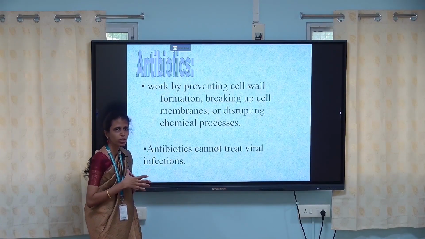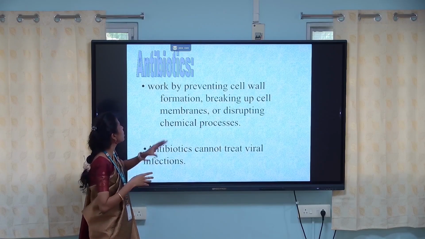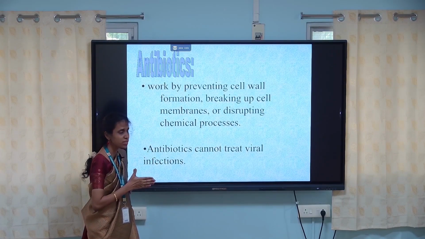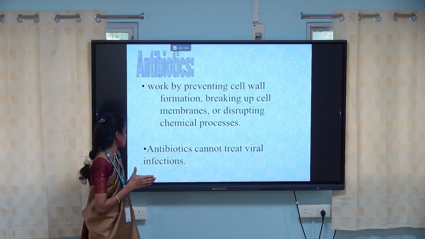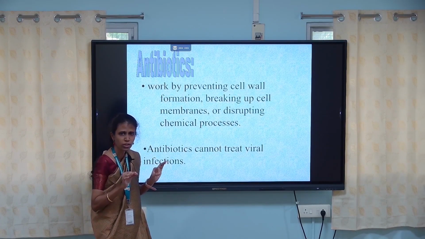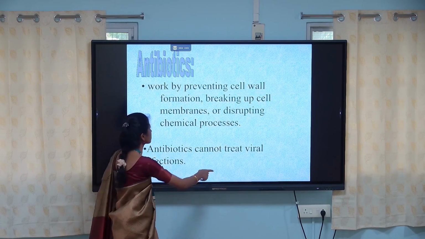How do antibiotics work against bacteria? They work by preventing cell wall formation, breaking up the cell membranes, or disrupting the chemical processes. Antibiotics cannot treat viral infections; they only treat bacterial infections.